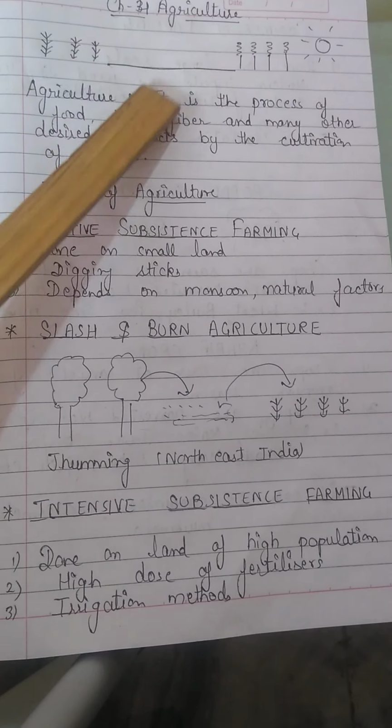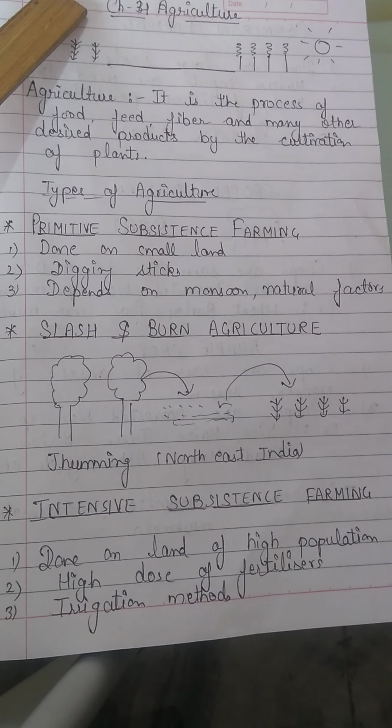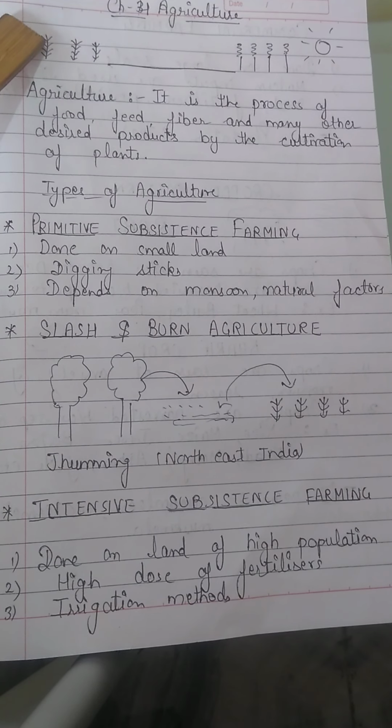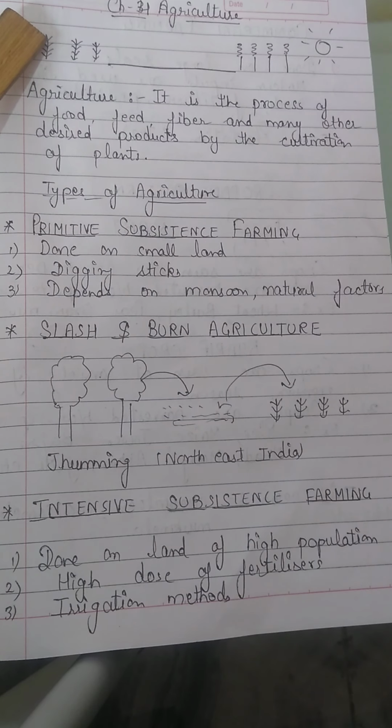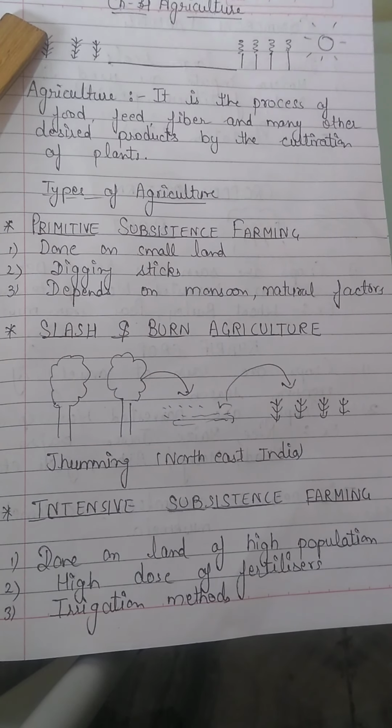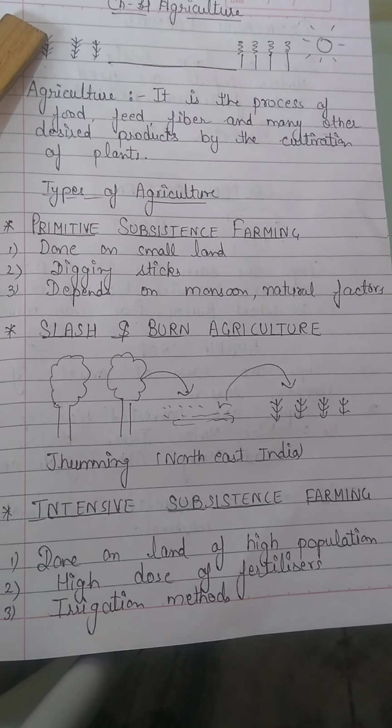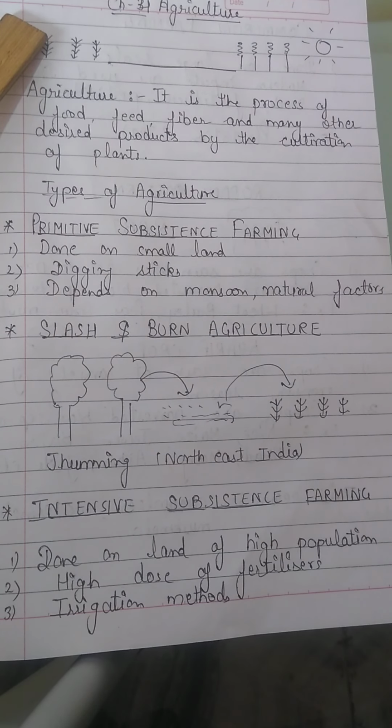Today we are discussing some topics of chapter 4, Agriculture, which is related to geography. So, India is an agriculturally important country. Two-thirds of its population is engaged in agricultural activities. Agriculture is a primary activity which produces most of the food that we consume.